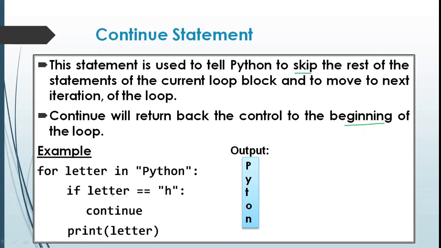The same example with the continue statement is given: for letter in Python, if letter equal to h, continue. P, Y and T are displayed. After that, when the character h is encountered, this condition will become true and continue will be executed and this statement will not be executed and the program control goes to the next character. So the letter will contain the next character, o. So o is displayed as the next output and n is also displayed.